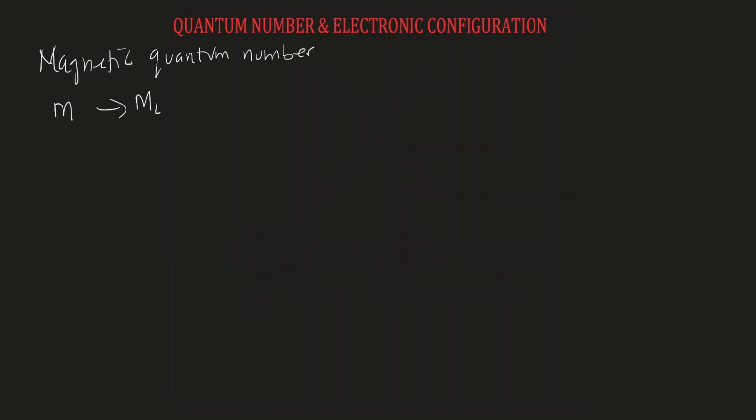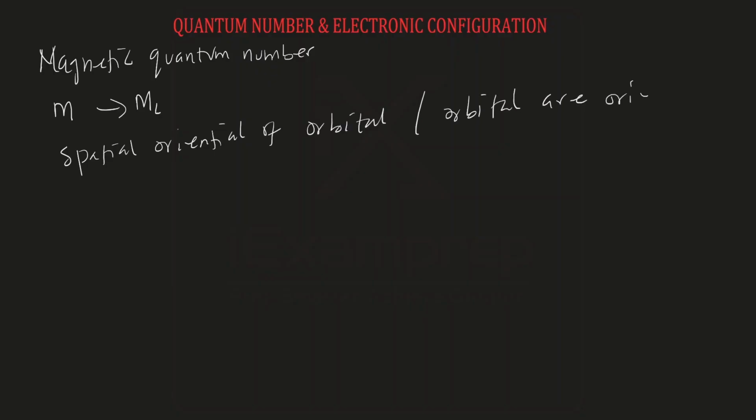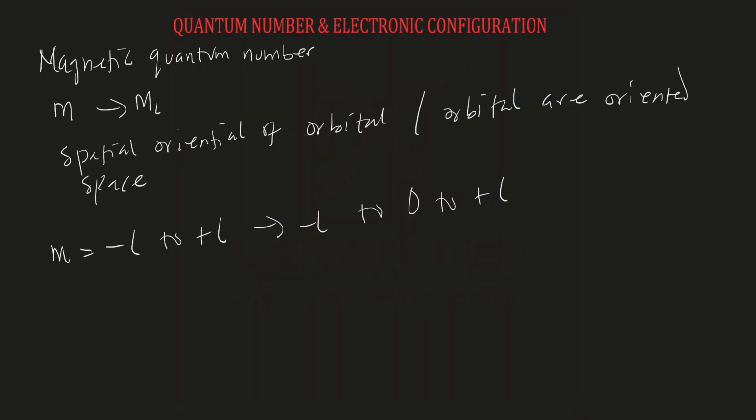Magnetic quantum number gives us the spatial orientation of orbitals. That is how these orbitals are oriented in space. Now, the range for magnetic quantum number is negative L to positive L, including 0. That is from negative L to 0 to positive L. This means that for us to know the value of magnetic quantum number, we must know the value of the azimuthal quantum number.